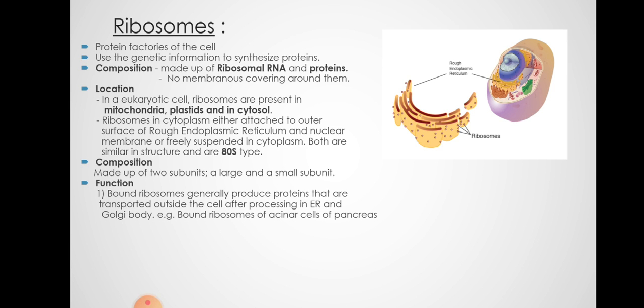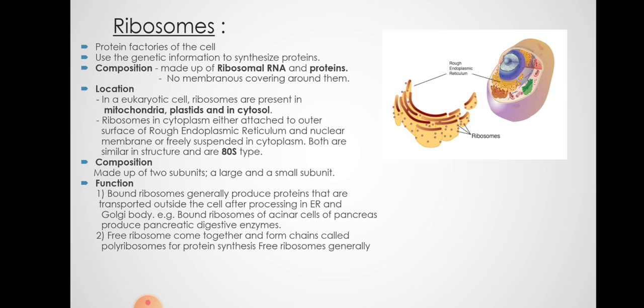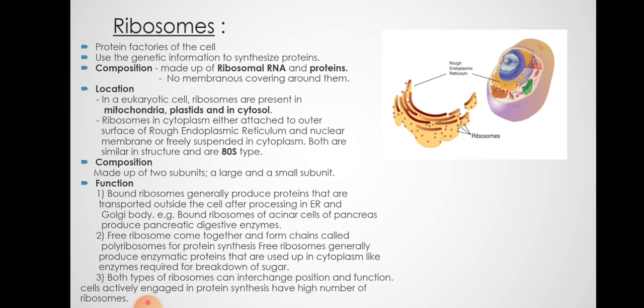Bound ribosomes produce proteins that are transported outside. The ones which are attached to ER are producing proteins which are to be transported. Then the free ribosomes make a chain. They form polyribosomes, and they manufacture proteins which are required in the cells. Like enzymes responsible for breakdown of sugar are produced on these polyribosomes. Both the ribosomes can interchange their roles and positions, and they are actively involved in protein synthesis.